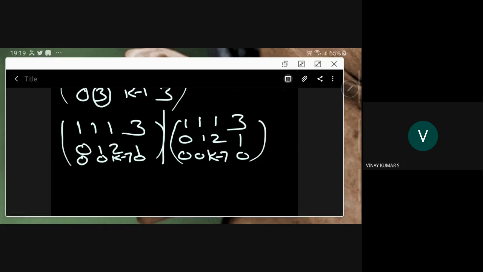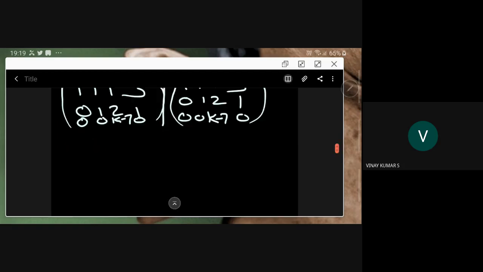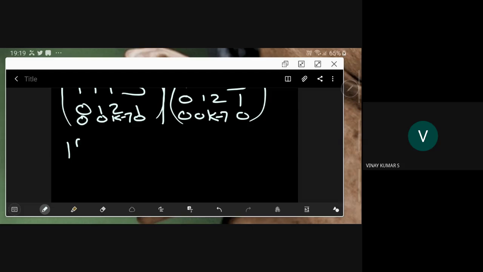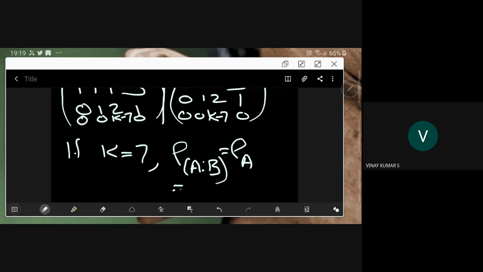So if k is 7, then the rank of the augmented matrix is equal to the rank of A, the coefficient matrix, and that is becoming 2.